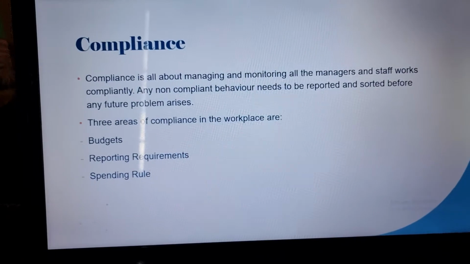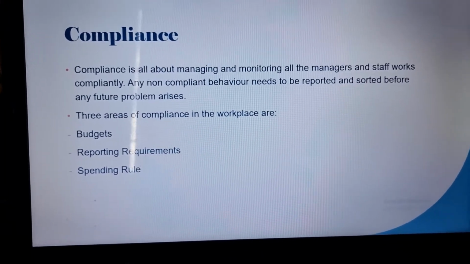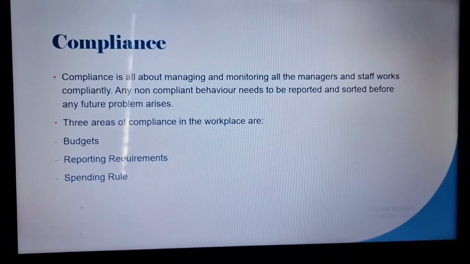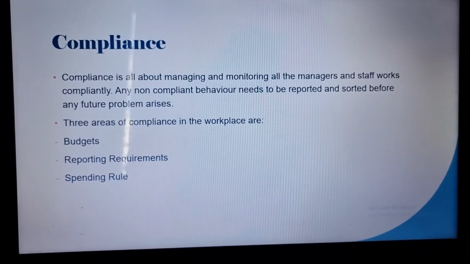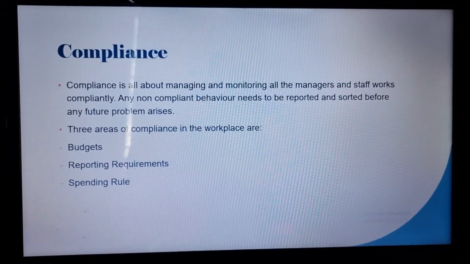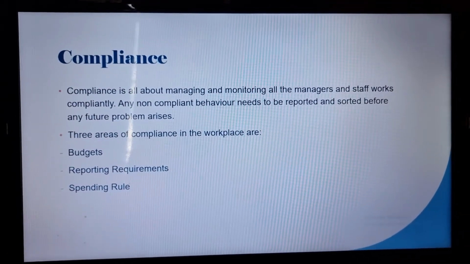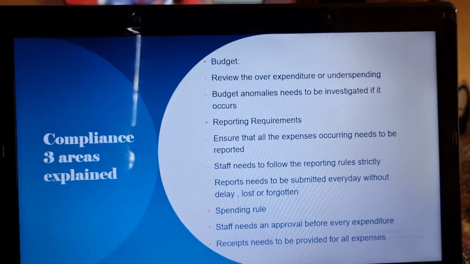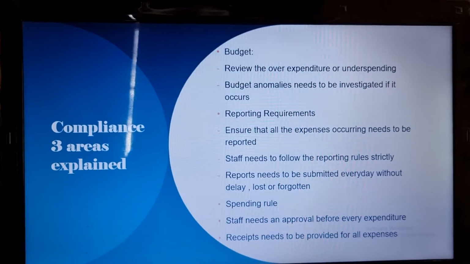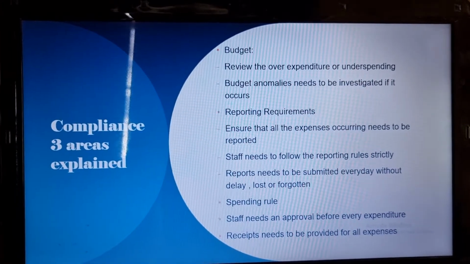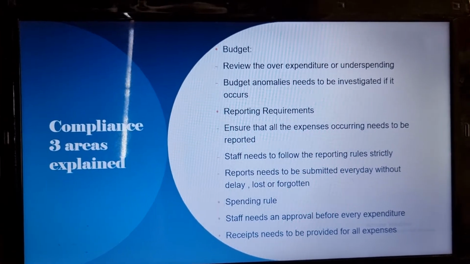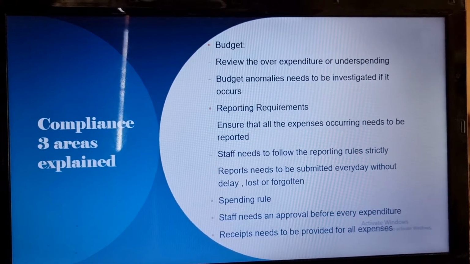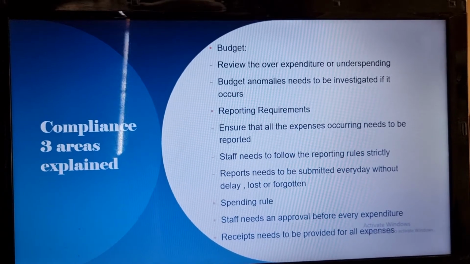Compliance is basically managing and monitoring all the managers' and staff's work and making sure the errors that occur are minimized as much as possible. Three areas of compliance in the workplace are budgets, reporting requirements, and spending rule. Budget is to review the over expenditure or underspending. Budget anomalies need to be investigated if they occur time and again. Reporting requirements include ensuring all the expenses occurring are reported.